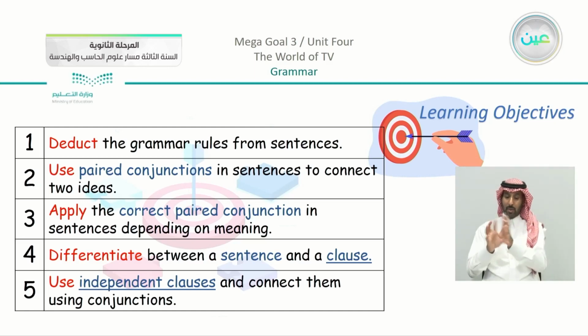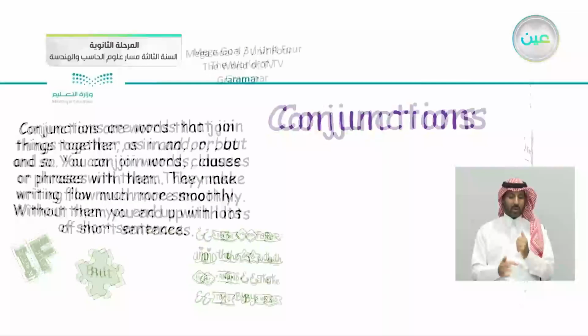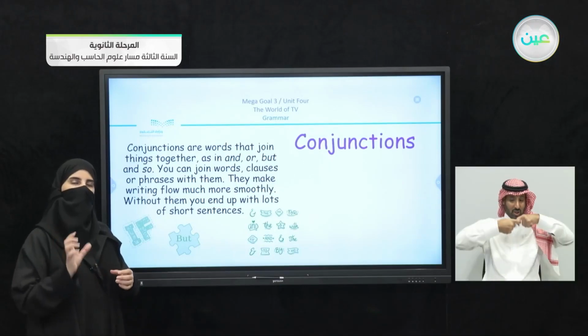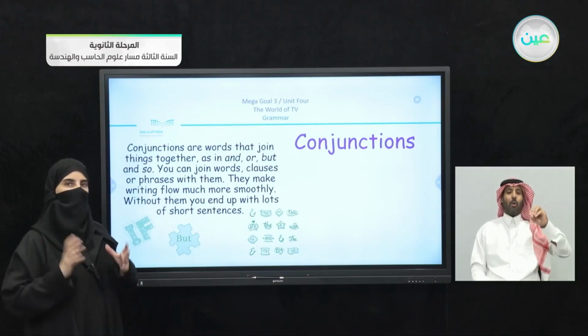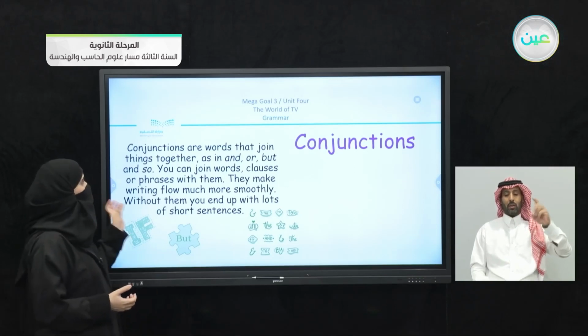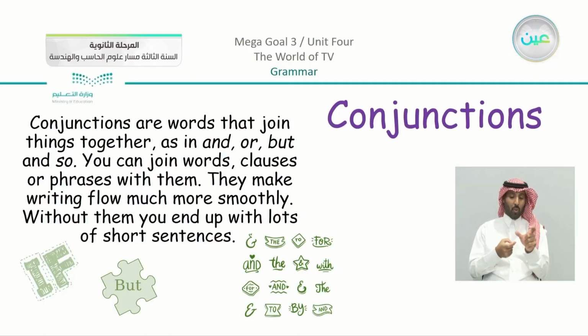So let's move on. We have our lesson, which is a very simple, light lesson. We are talking about something we use every day in our sentences: conjunctions. Just to revise, conjunctions are words that join things together, as you can see in our sentences, such as and, or, but, and so. You can join words, clauses, or phrases with them.